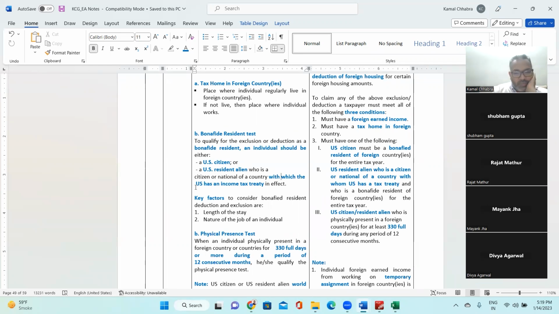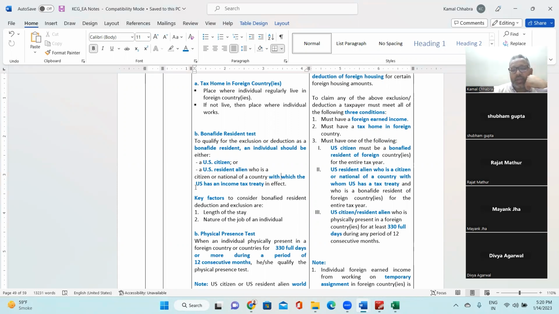Length of the stay, we'll be discussing, should be more than 330 days in a year, and the nature of the job should be permanent, not temporary. So these are the two key factors one should consider to evaluate the bona fide residence test.